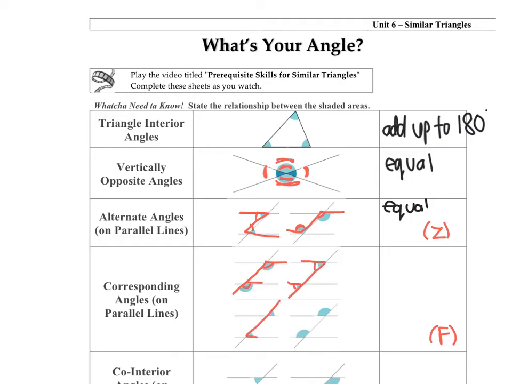It can be flipped upside down, like it is here. But it's the insides of the F's that are always equal to each other. Okay, so we have equal angles. So again, for your Z and F pattern, or your alternate and corresponding angles, you need parallel lines, and then one line that kind of cuts both of them.